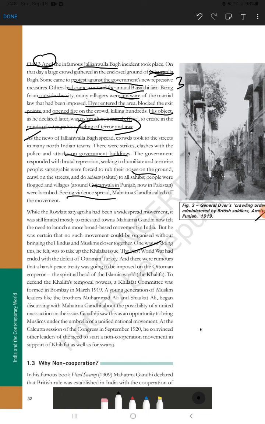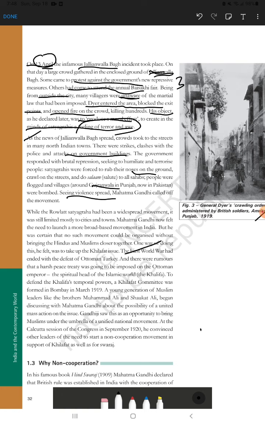As the news of Jallianwala Bagh spread, people came to the street. Indians started strikes, they clashed with the police, they attacked British buildings. Then the British government also responded with the same brutal repression. They terrorize and humiliate the people. Satyagrahis are forced to rub their nose on the ground, crawl on the street, and salute the sahibs. All these things happen. Villages where people were flogged.